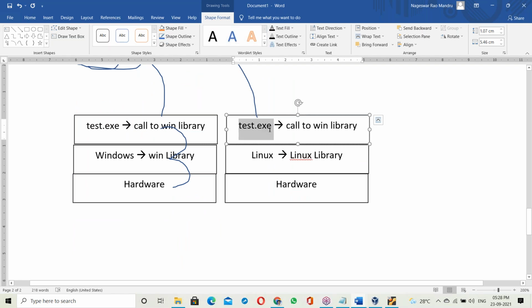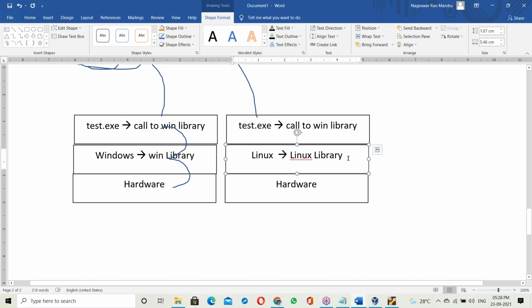When you try to execute test.exe, it tries to call the Windows library because it was linked with the Windows library at the time of creation. But here it's not available, since it's a Linux library. The OS changed, the library changed, so it simply fails. It won't work. So an exe file is OS dependent.